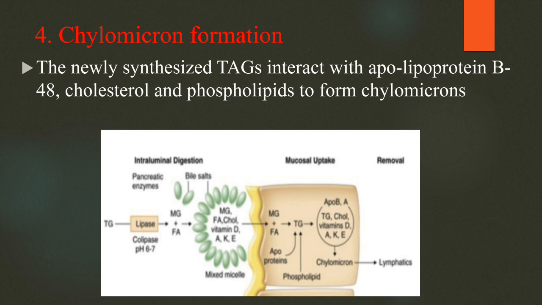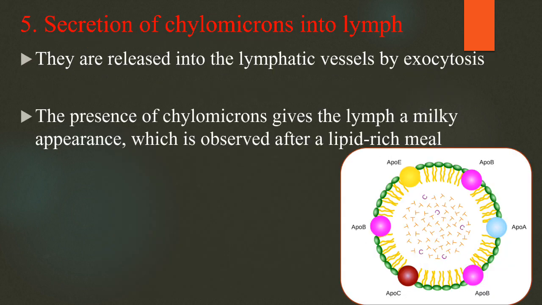Next, chylomicron formation. The newly synthesized triacylglyceride interacts with apolipoprotein B48, cholesterol and phospholipids to form chylomicrons, one of the classes of lipoproteins. Next, secretion of chylomicrons to the lymph. They are released into the lymphatic vessels by exocytosis. The presence of chylomicrons gives the lymph a milky appearance, which is observed after a lipid rich meal.